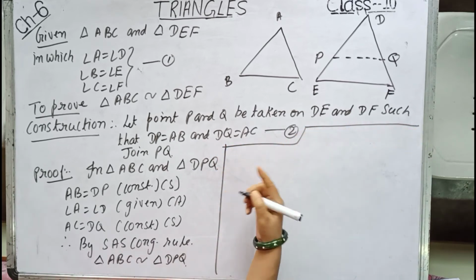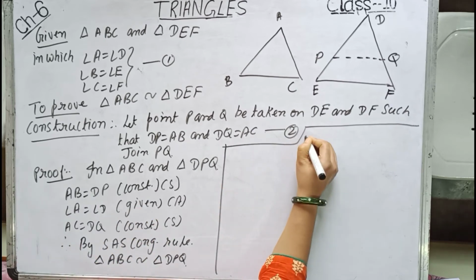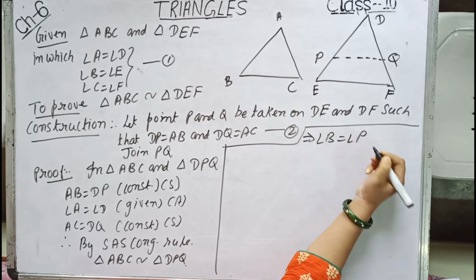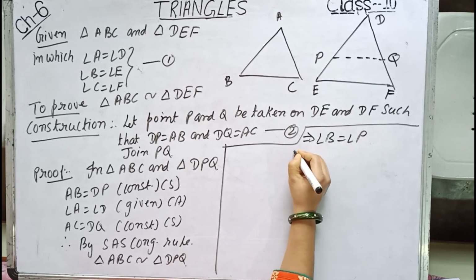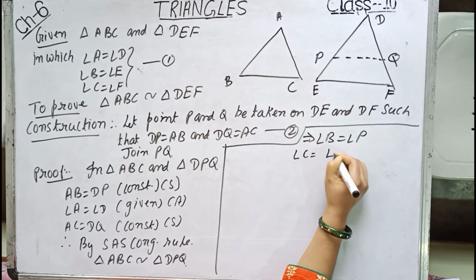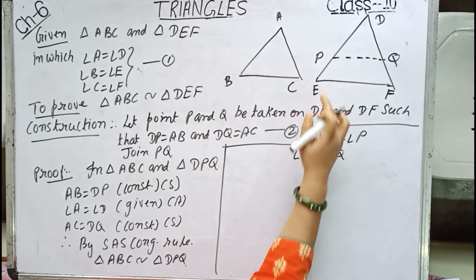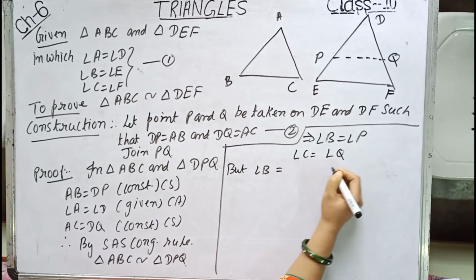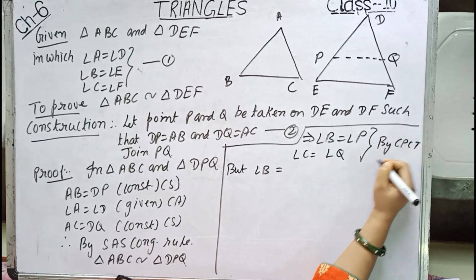If these two triangles are congruent, the remaining corresponding parts will be equal. So this implies angle B equals angle P, and angle C equals angle Q, by CPCT.